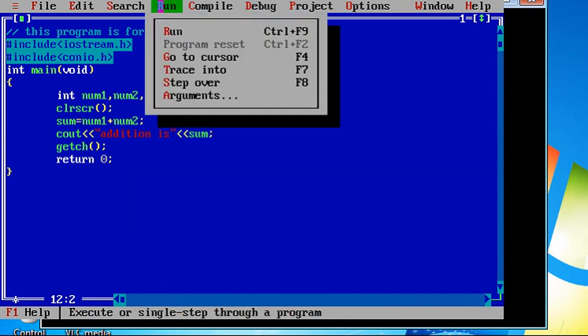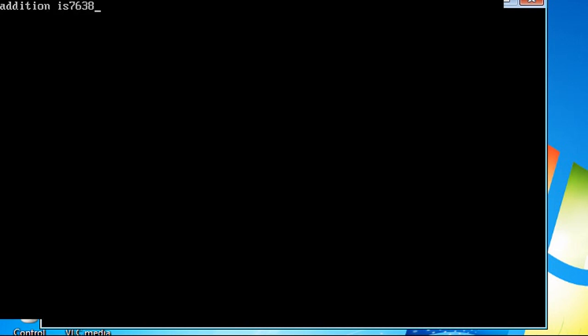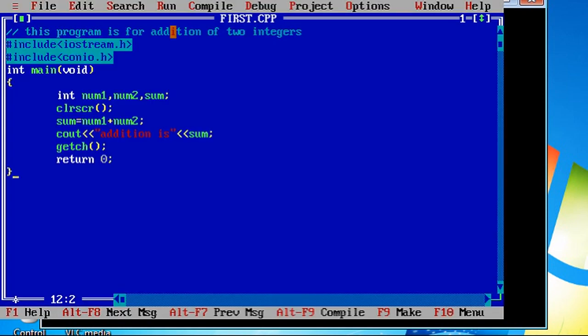If I run this, you are getting output as addition is 7638, right? This is a garbage value. We are getting addition as 7638 because we have not initialized the values of num1 and num2, right? So we have not provided any values to num1 and num2.